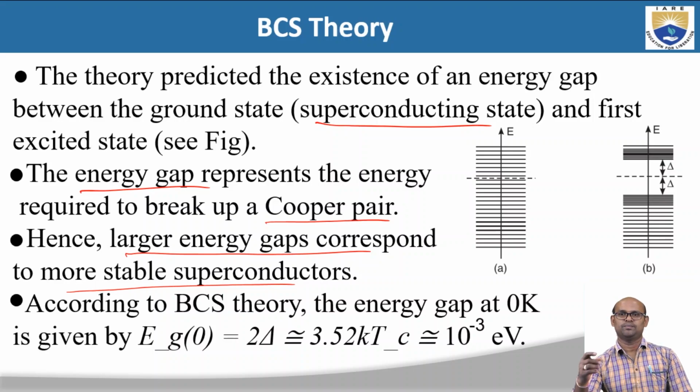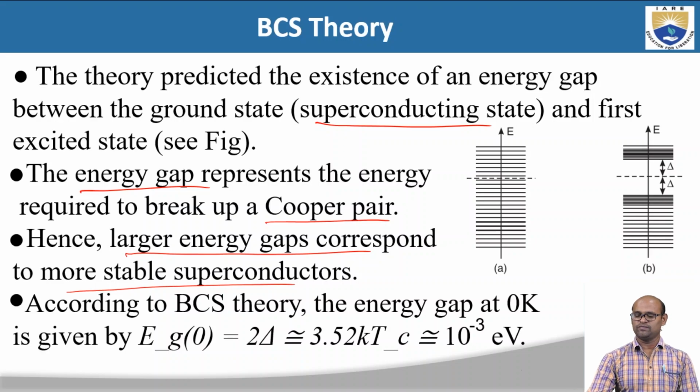If the energy gap between the ground state and the first excited state is large, we need to supply more energy to break these Cooper pairs, so those superconductors are very stable.